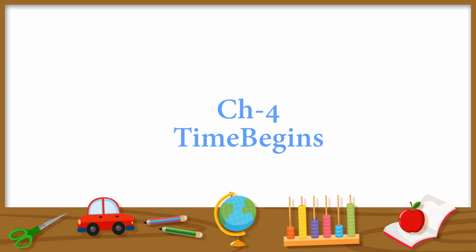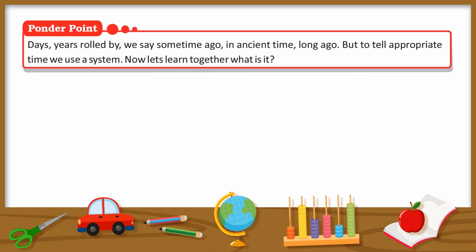Chapter 4. Time begins. Ponder point. Days, years rolled by. We say some time ago, in ancient time, long ago. But to tell appropriate time we use a system. Now let's learn together what is it?